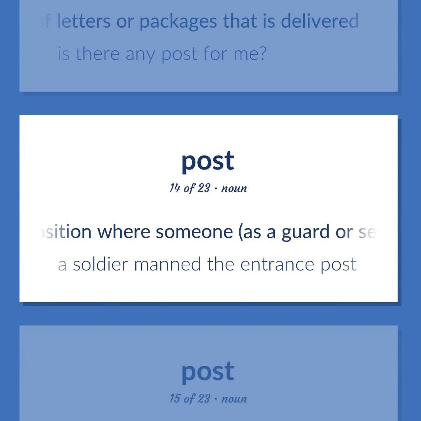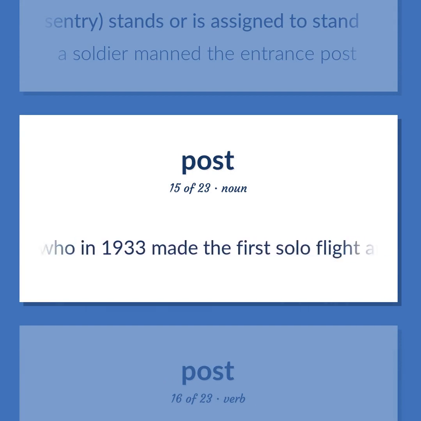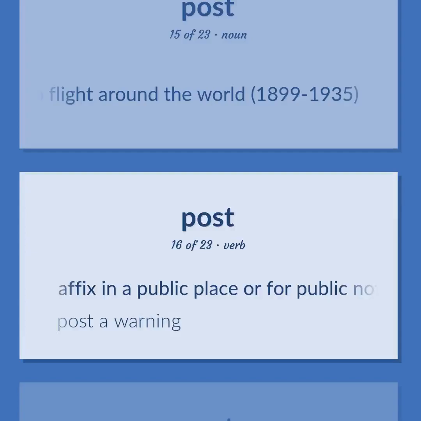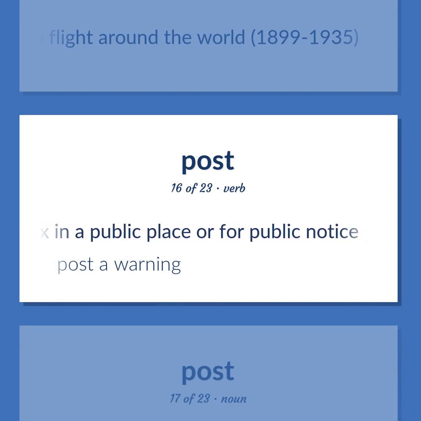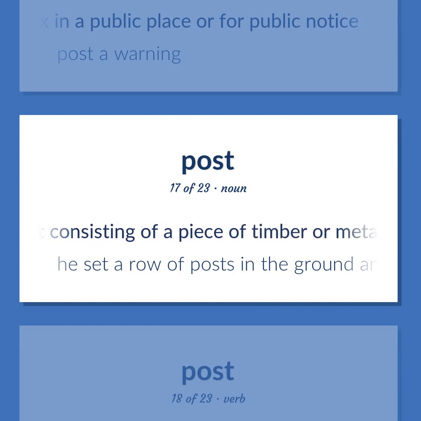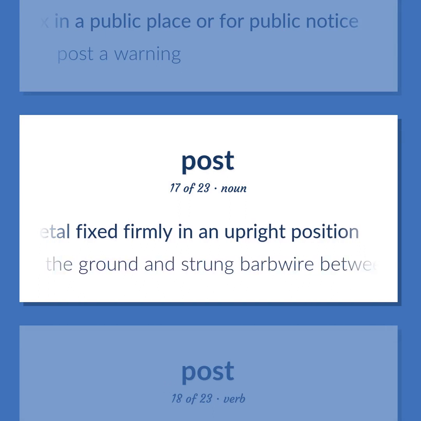The position where someone, as a guard or sentry, stands or is assigned to stand. A soldier manned the entrance post. United States aviator who in 1933 made the first solo flight around the world, 1899 to 1935. Affix in a public place or for public notice. Post a warning. An upright consisting of a piece of timber or metal fixed firmly in an upright position. He set a row of posts in the ground and strung barbed wire between them.